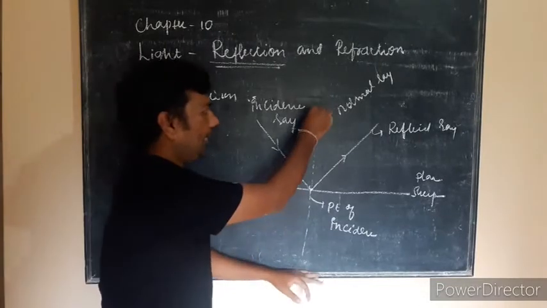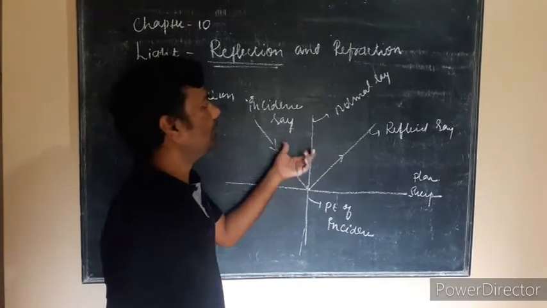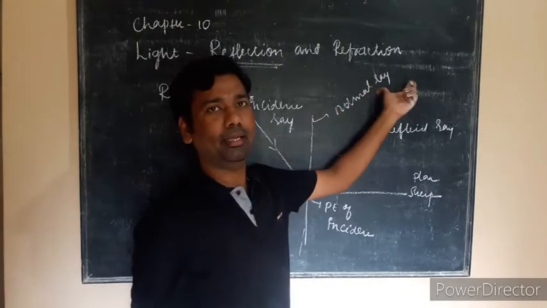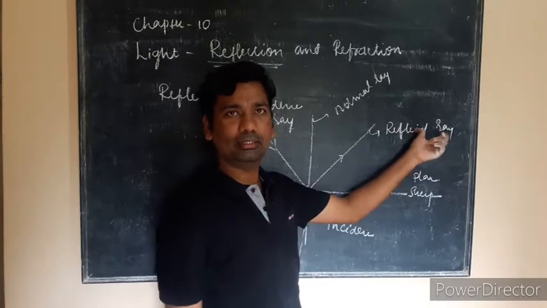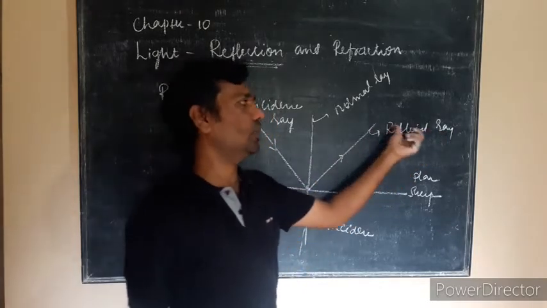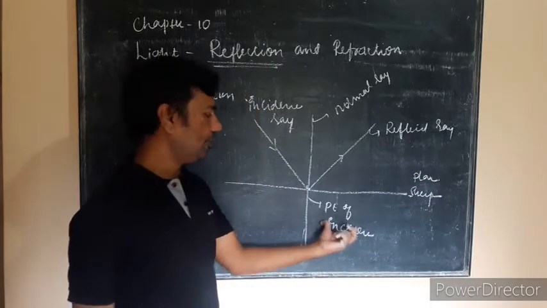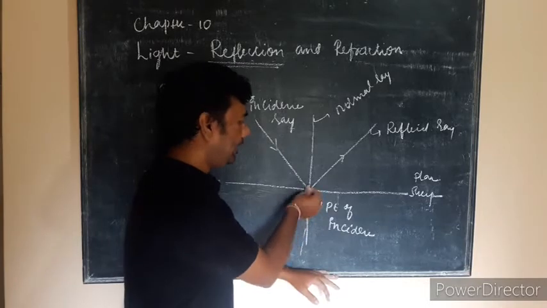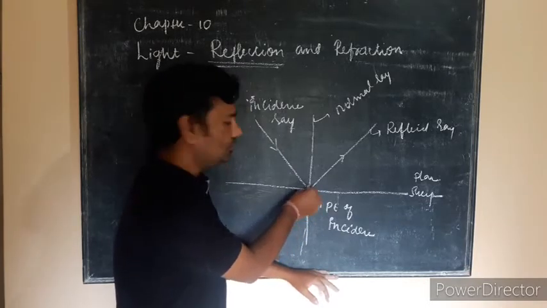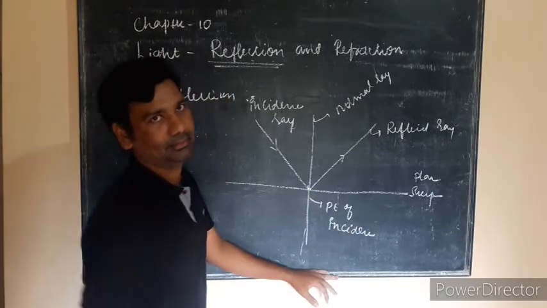The perpendicular line passing through that plane is considered the normal ray. The reflected ray, as we have already discussed, is the bouncing back of the incident ray. Then what do you mean by point of incidence? Where the incident ray touches the plane surface, that point is called the point of incidence.